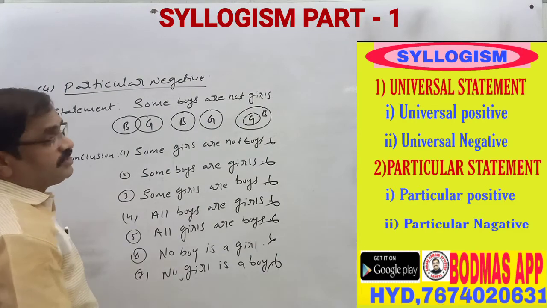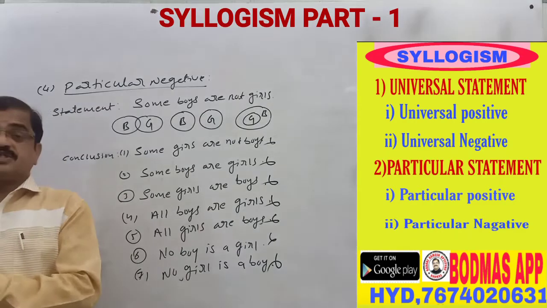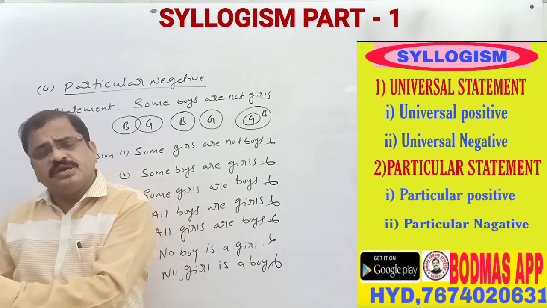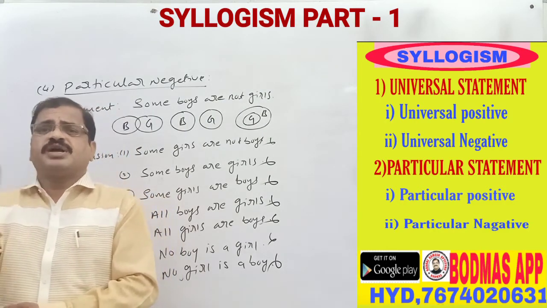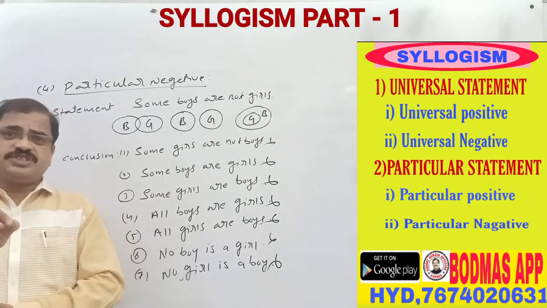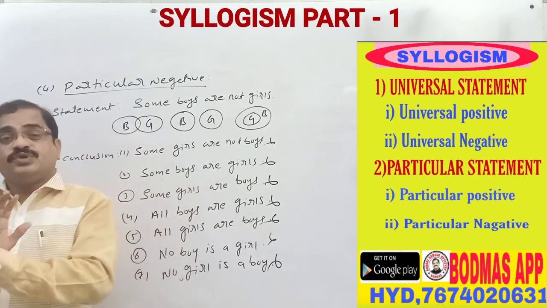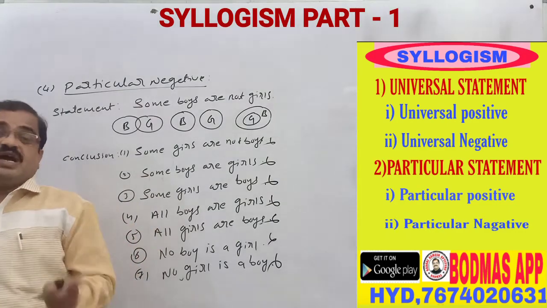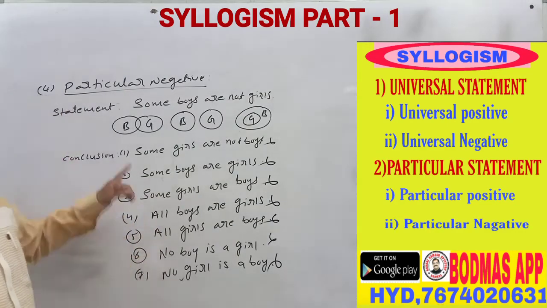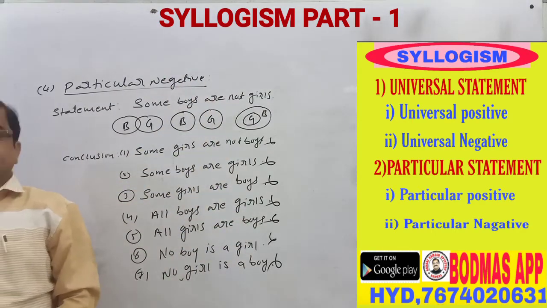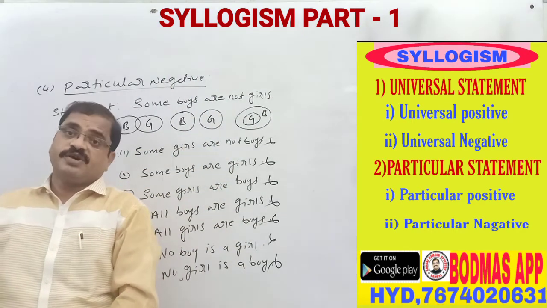What is the particular positive? Particular positive is whenever some boys are girls is given, some boys are girls only says that some girls are boys. From the particular positive you take only the positive statement, you don't take the negative statement. And one more is particular negative, some boys are not girls. Here does not follow any conclusion. This is the way we have to remember.